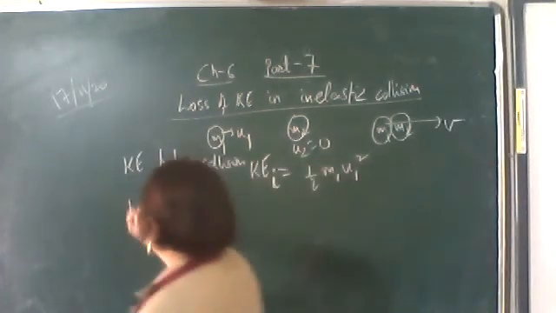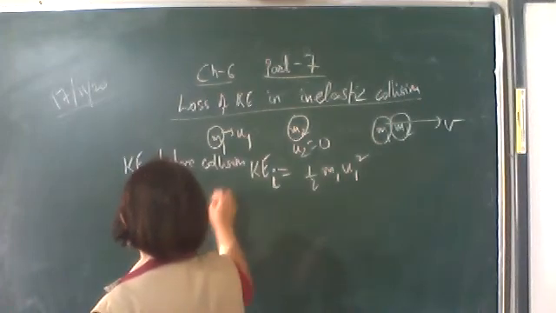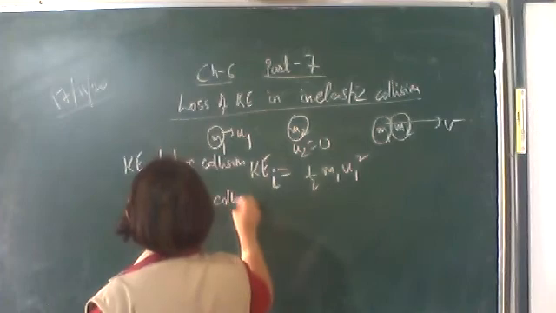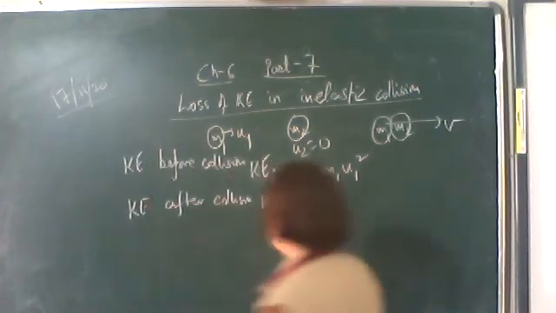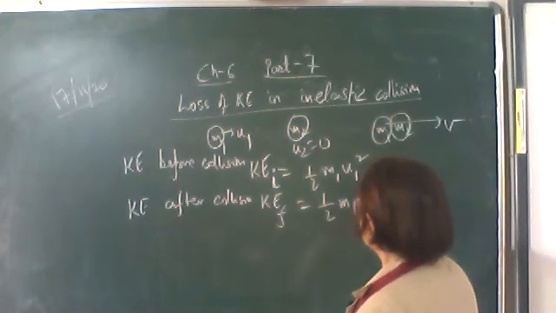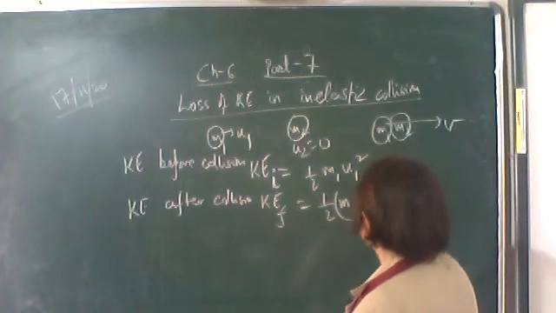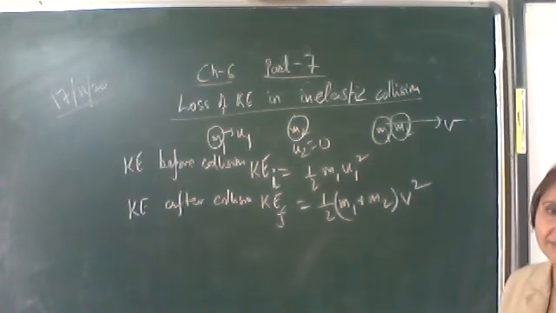Now what is the kinetic energy after collision? After collision, both are moving with the same velocity v. Final kinetic energy is half m1 plus m2 into v square.